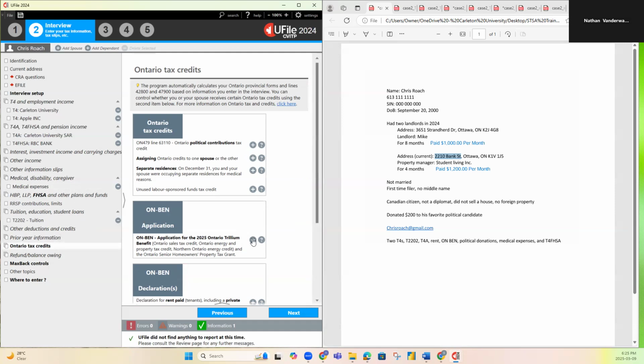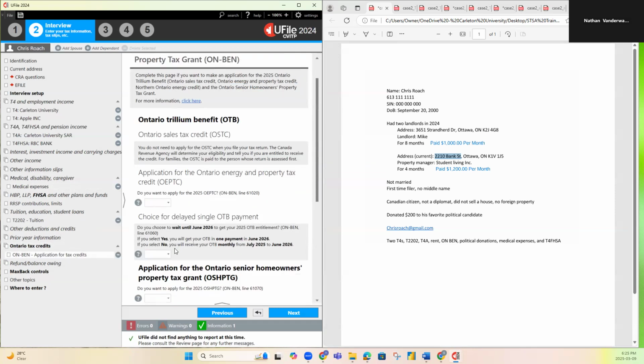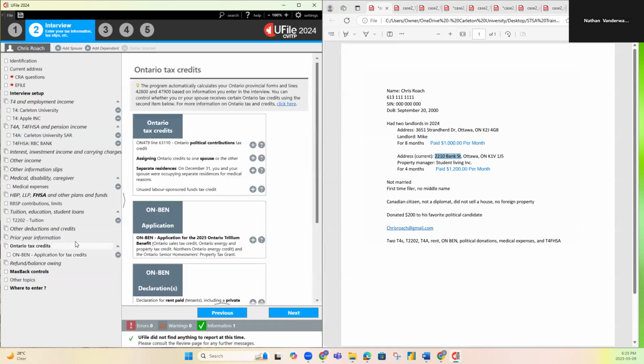And the first thing you always do when someone tells you that they have rent paid is you add an application for tax credits. Then you'll ask them, "Hey, Chris, do you want to receive a lump sum payment one time in June 2026, or would you like to receive your payments monthly from June or July 2025 to June 2026?" Last video we did monthly payments, so let's do a lump sum payment this one. So Chris wants to receive one payment.